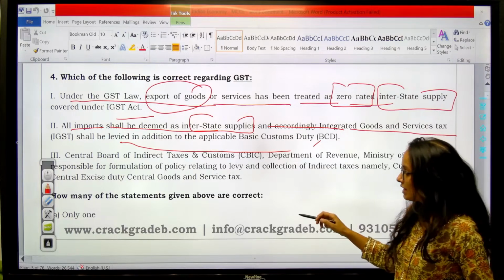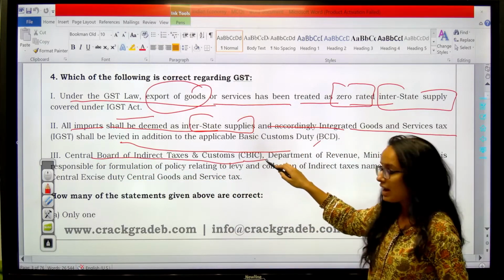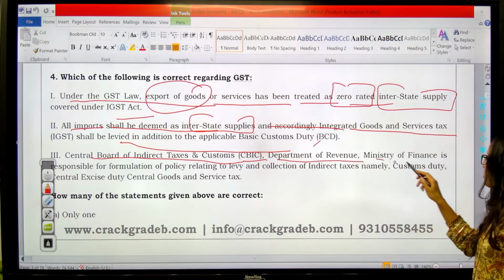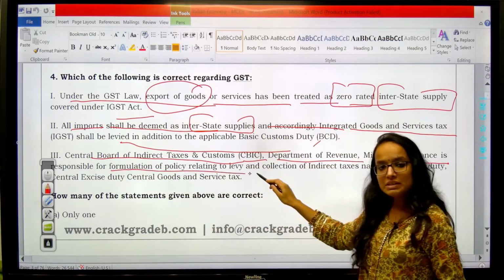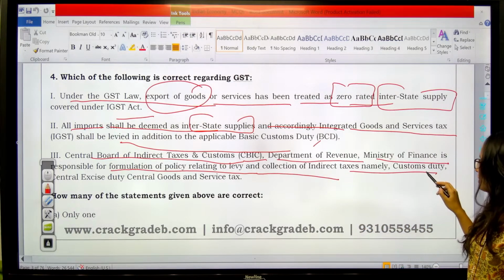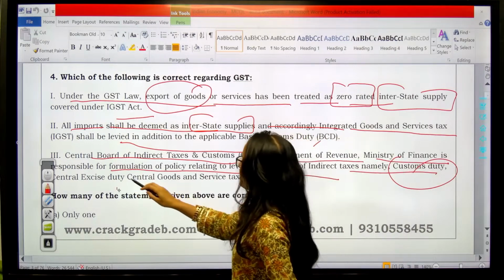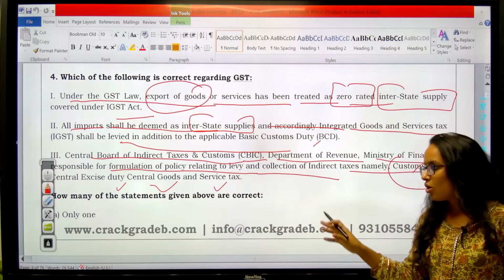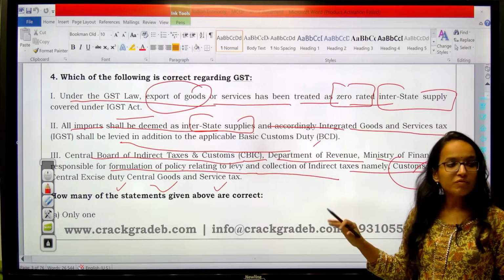Third statement says, the Central Board of Indirect Taxes and Customs, CBIC, under the Department of Revenue, Ministry of Finance, is responsible for formulation of policies relating to collection of indirect taxes like customs duty, central excise duty, central goods and services tax, all these things. So which of them are correct or which are incorrect?